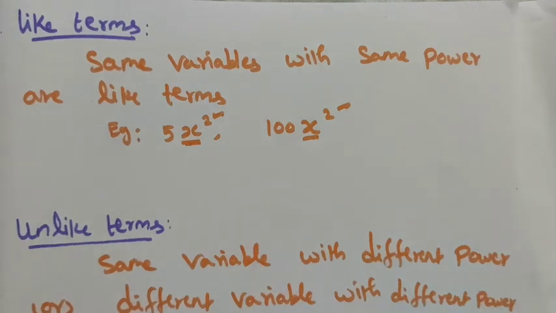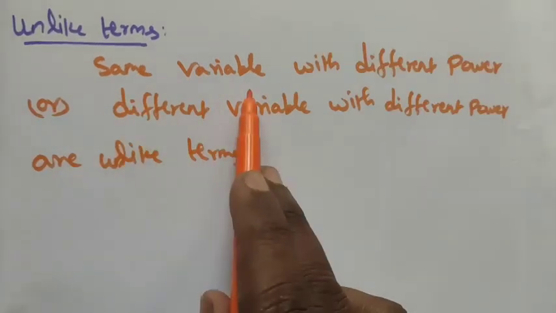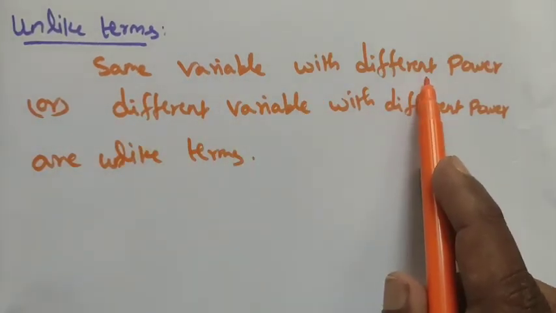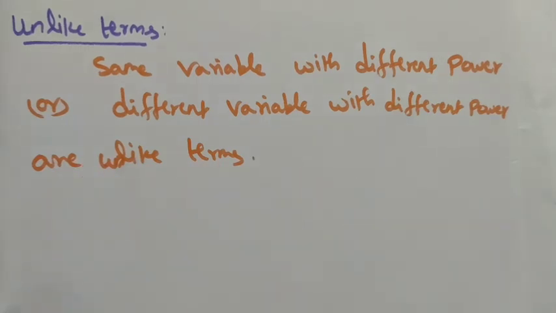Now they can be added or subtracted. Only like terms can be added or subtracted. Now come to the unlike terms. Same variable with different powers, or different variables with different powers, are unlike terms, and also different variables with the same power are unlike terms.